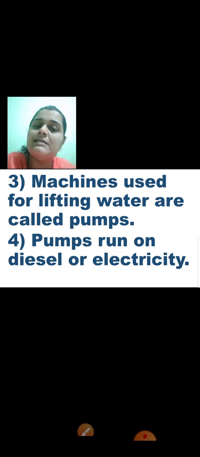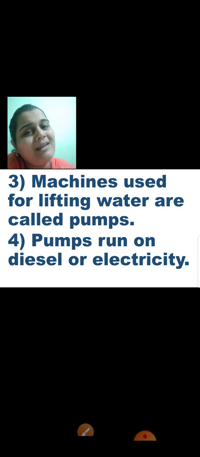Diesel is a kind of fuel, and electricity, we all know, the bulbs and the fans in our house run on electricity. Some pumps may run on diesel, some pumps may run on electricity, but these are the pumps which are used to make the water flow upward with a greater force.